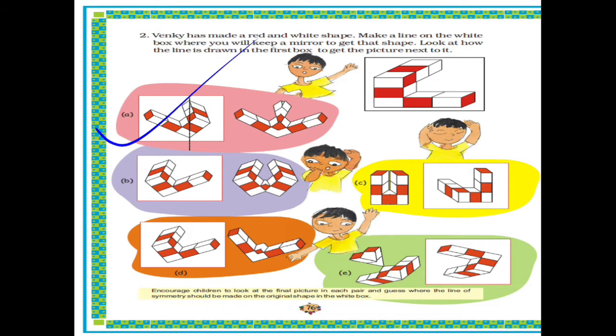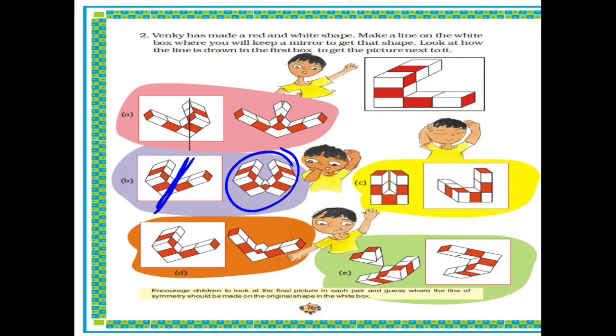The first answer has been shown. Now let's solve the second one. Let's try to draw a line. Where should we draw a line? We should draw a line here. When you keep the mirror at this line, you will observe this picture.